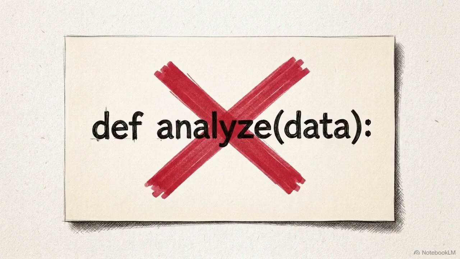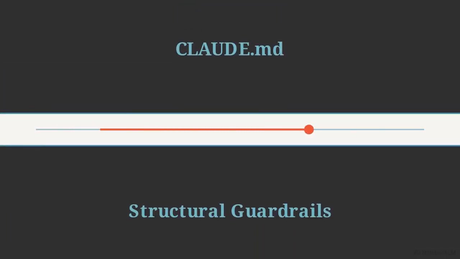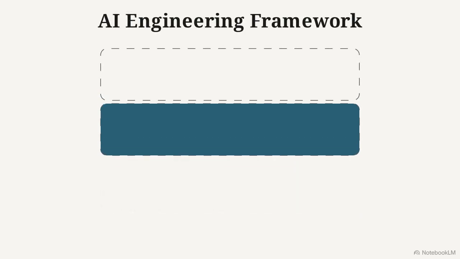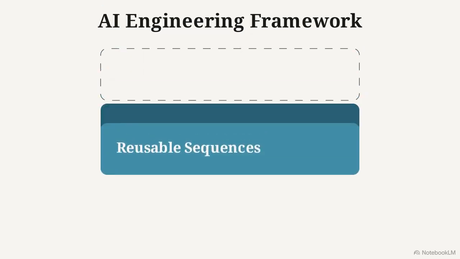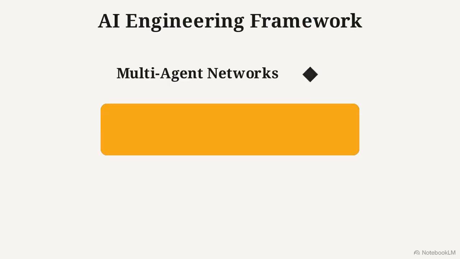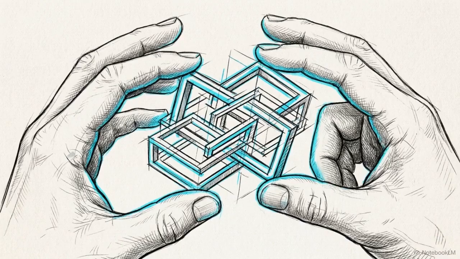The engineering focus has to shift away from writing clever, one-off prompts. The real leverage is in building persistent, structural guardrails that constrain the agent's behavior by default. This framework scales in tiers. We start with universal project constraints that apply to every session, scale up to modularizing repetitive workflows, and finally hand off execution to advanced multi-agent parallel orchestration. The highest leverage activity for a modern software engineer is no longer typing syntax. It is architecting the operational boundaries where the AI operates.